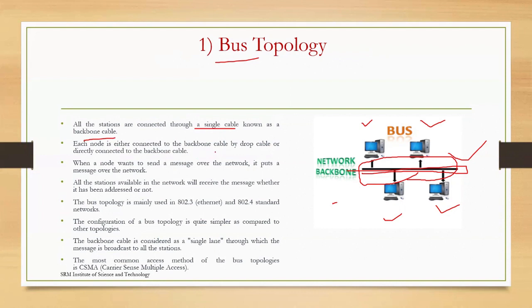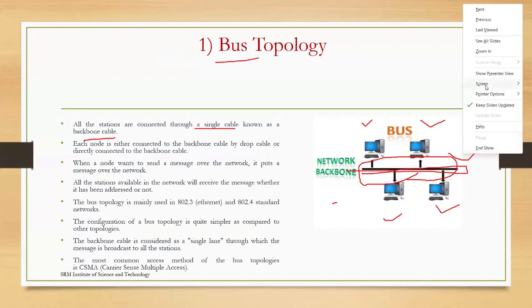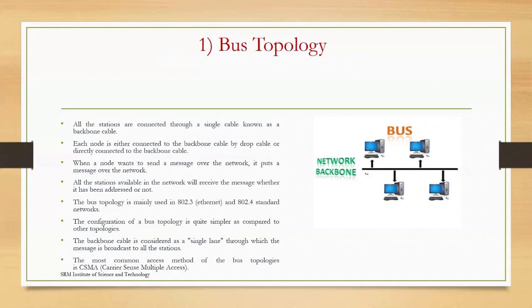Here you can see that a single cable we are using; that is the backbone. All the nodes will be connected directly to the LAN connection, or some intermediate devices will be there, and from those devices the PCs will be connected.